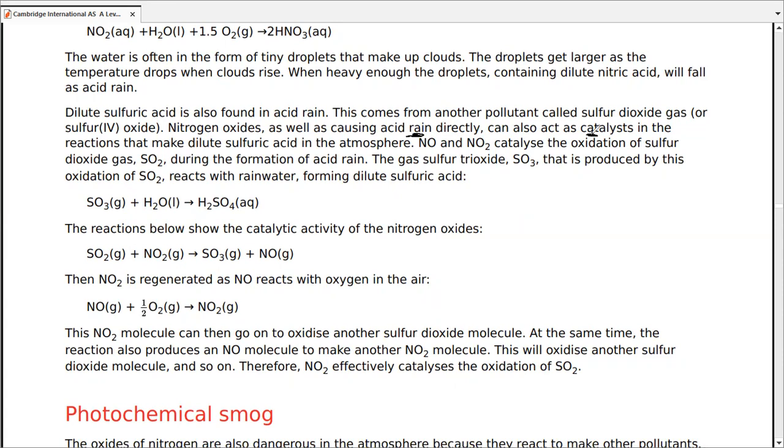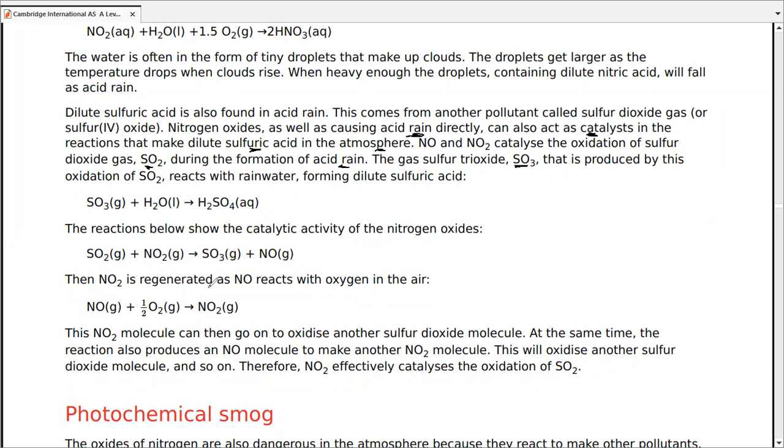Since we're talking about sulfuric acid, nitrogen oxides cause acid rain directly. They also act as a catalyst in the reactions that make dilute sulfuric acid in the atmosphere. NO, NO2, both can catalyze the oxidation of sulfur dioxide, SO2, during the formation of acid rain. This is then converted into SO3. Take a look at the reaction. SO2 plus NO2 gives us SO3 plus NO. This reaction is actually catalyzed by the nitrogen oxides themselves.